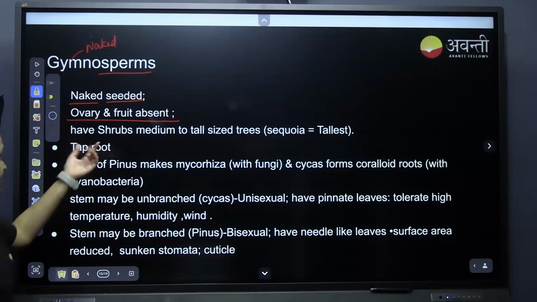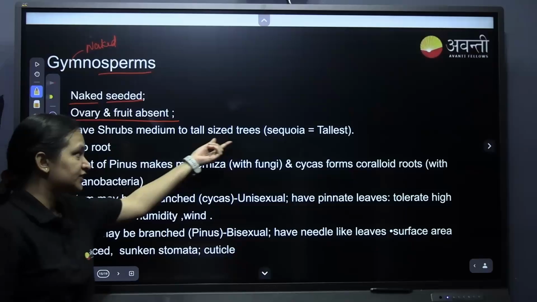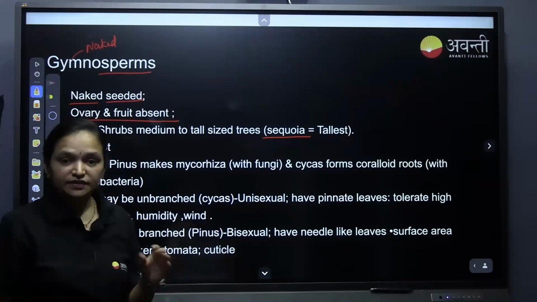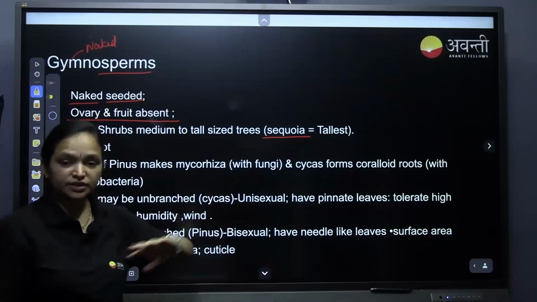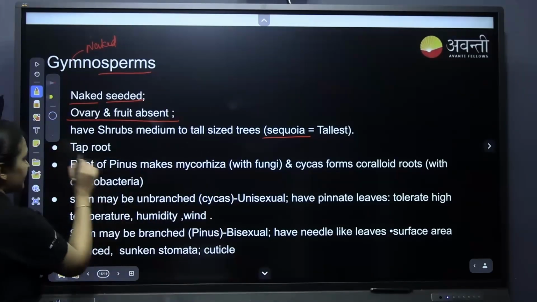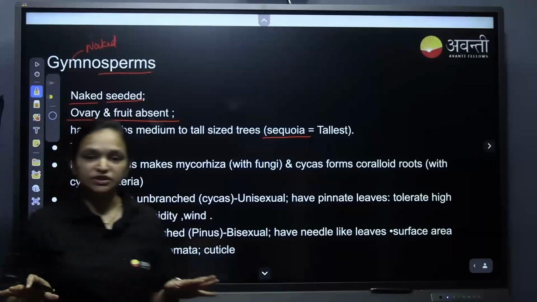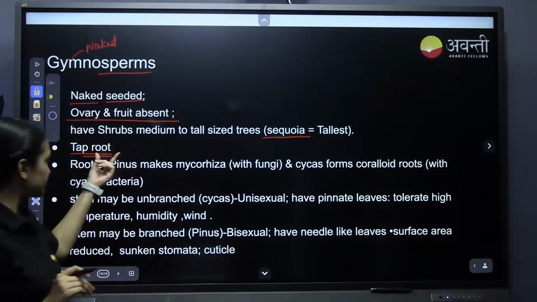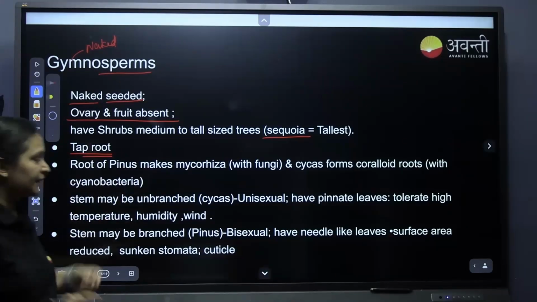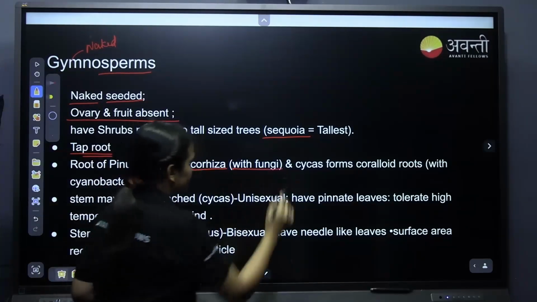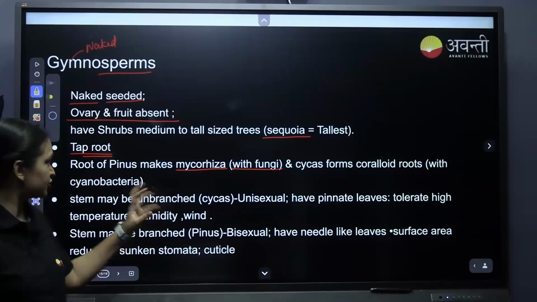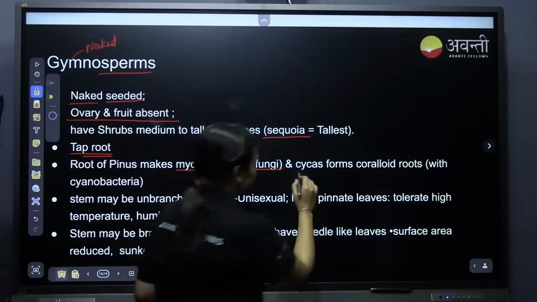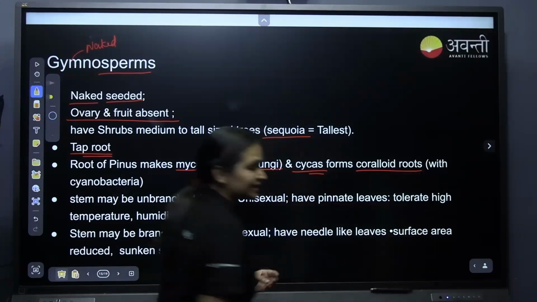They are shrubs, and medium to tall trees, for example Sequoia, one of the tallest. Even compared to angiosperms, gymnosperms are much taller. That's why they have a taproot system; with a fibrous root system they could not stand at that height. The roots of Pinus form mycorrhiza with fungi, and Cycas forms coralloid roots with cyanobacteria.